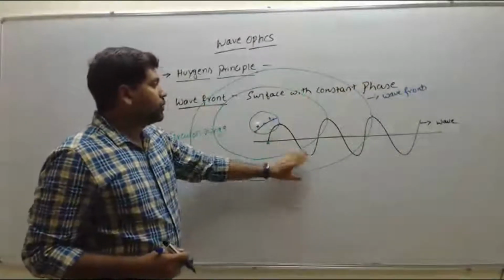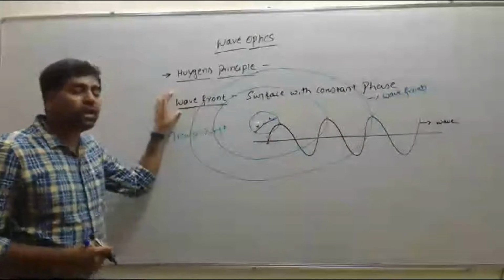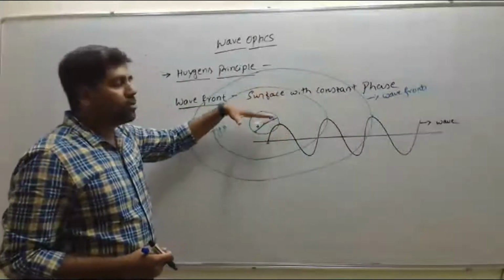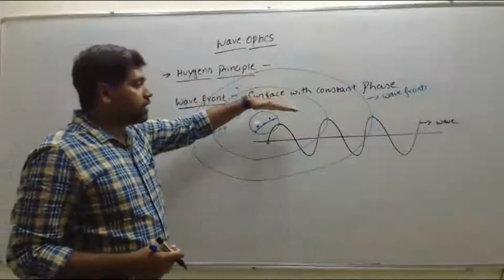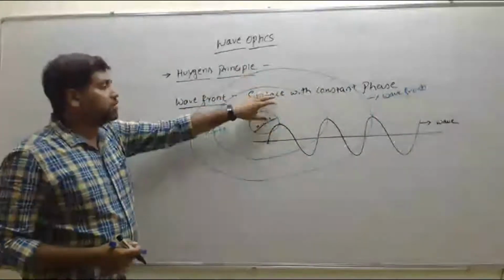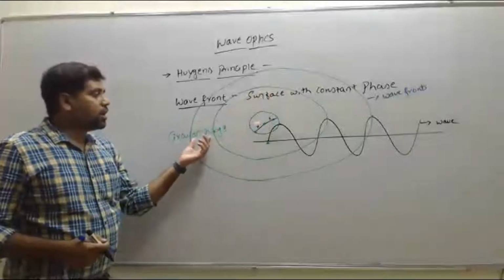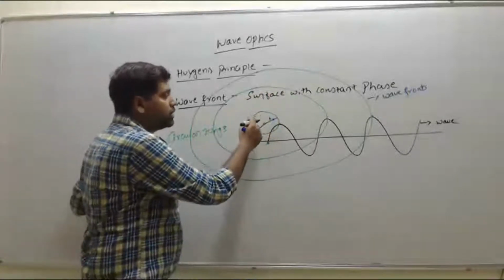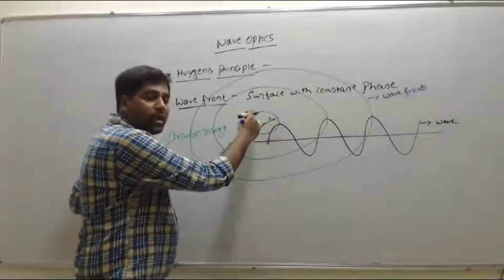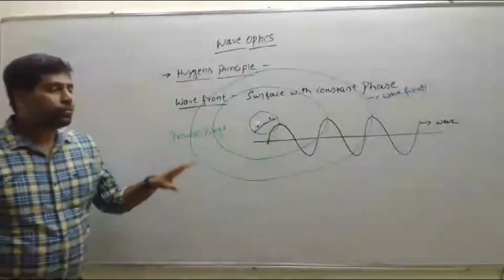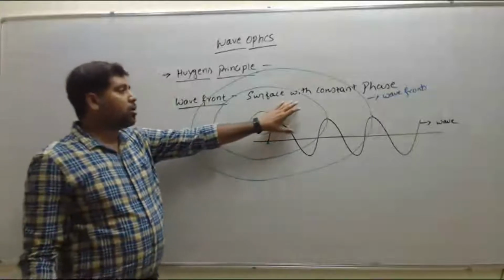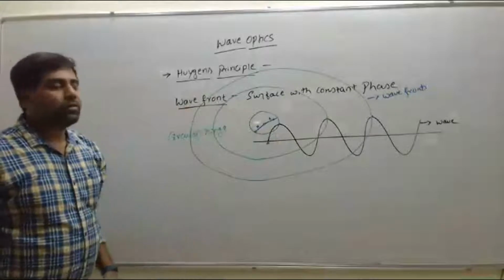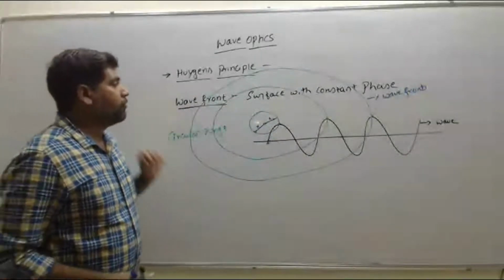So this is the concept of the wave front. At the maximum disturbance, if we observe from the top, or if we take a photograph from the top of the surface, these appear to be circular rings, and at each and every point on these circular rings they oscillate in the same phase, and these are called wave fronts. So a surface with constant phase. So this is about the wave front.